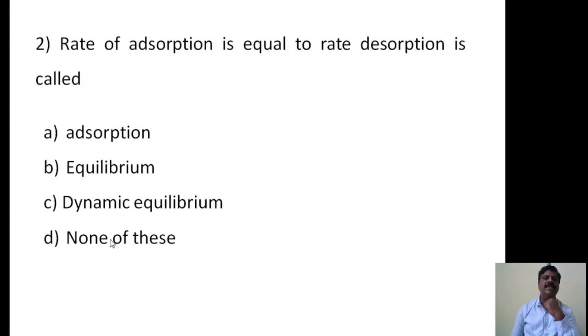The C option is the right option because the rate of desorption is equal to the rate of adsorption. Therefore, it is a dynamic equilibrium, changing position continuously. It is not a simple equilibrium but a dynamic equilibrium. Hence, the C option is the right answer.